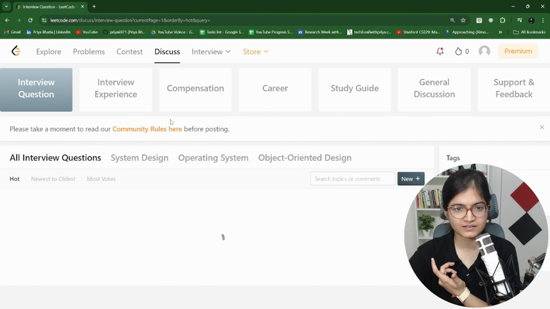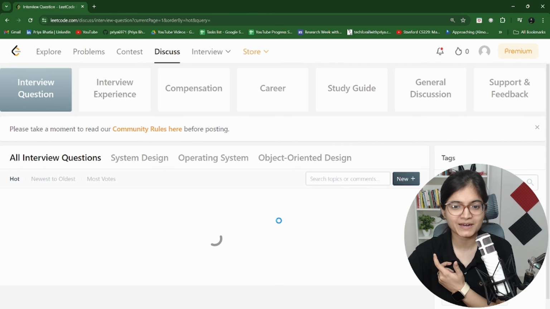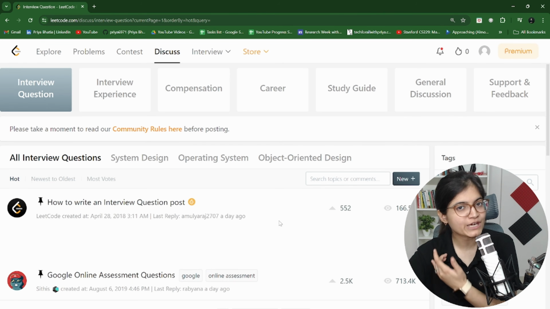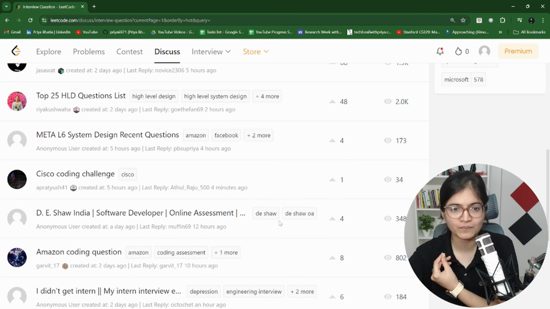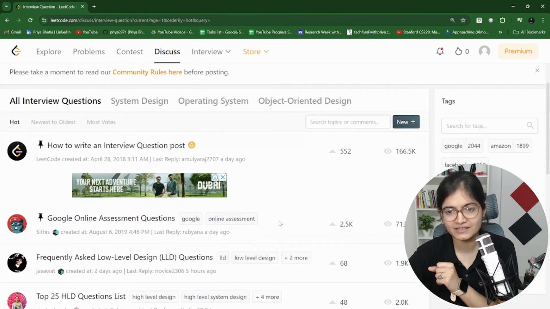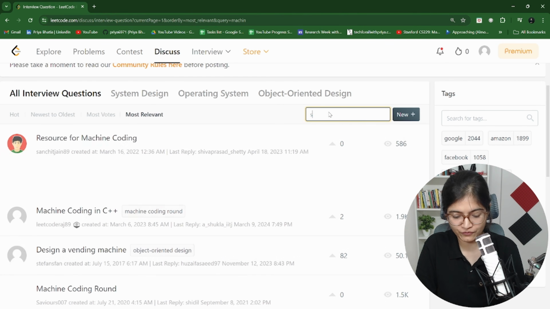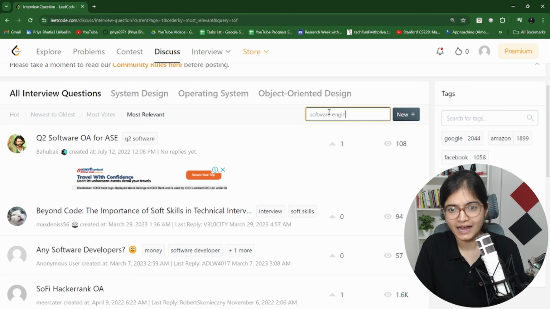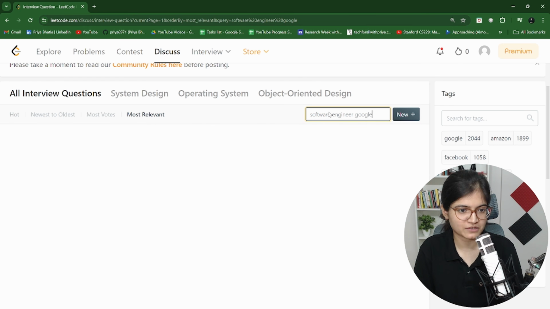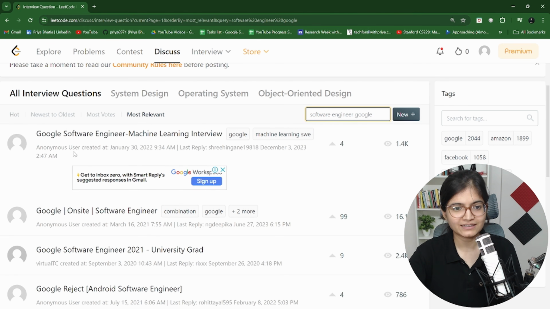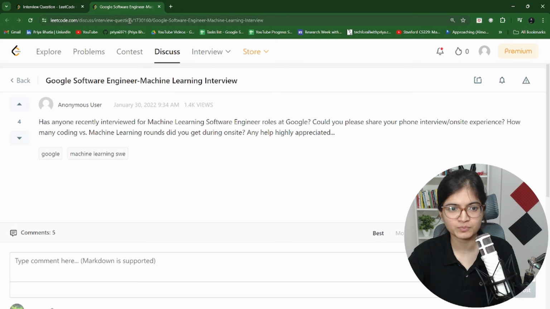Whenever you go to this discuss section, you can find, with respect to the different companies, what kind of questions people have mentioned were asked from them, and what kind of salary expectation you can have from the interviews, right? For example, let's say I have an interview for the position of software engineer at Google. You will be able to see that there is a Google software engineer ML round for the interviews per se.